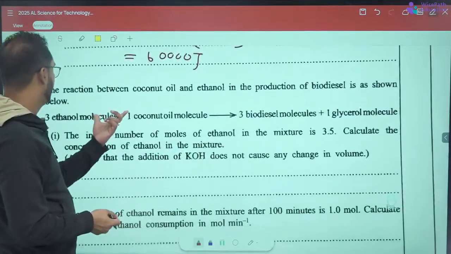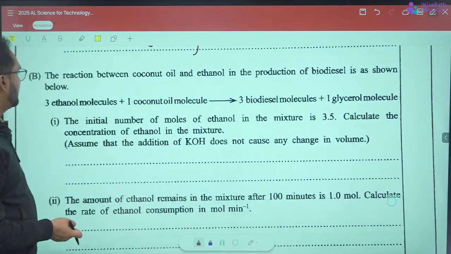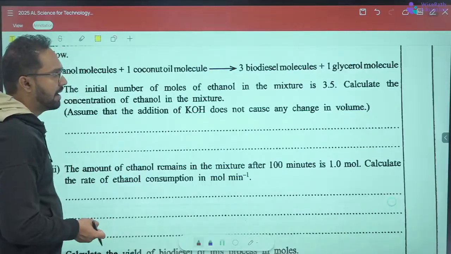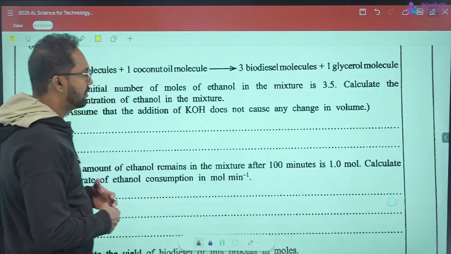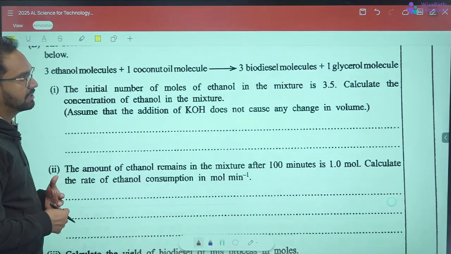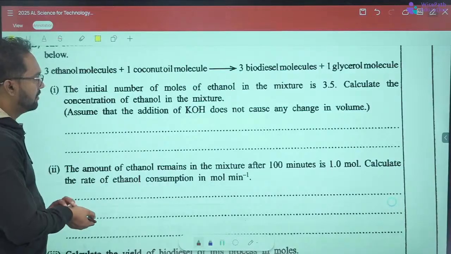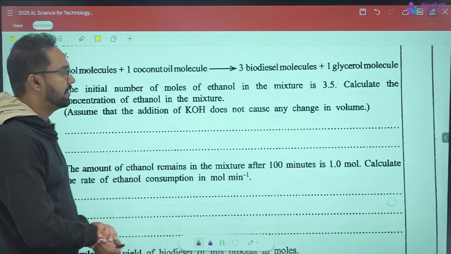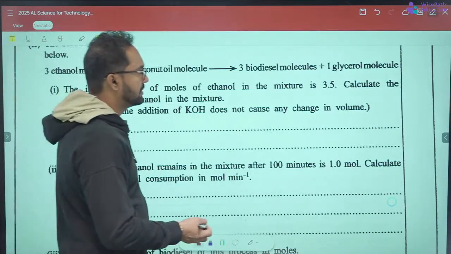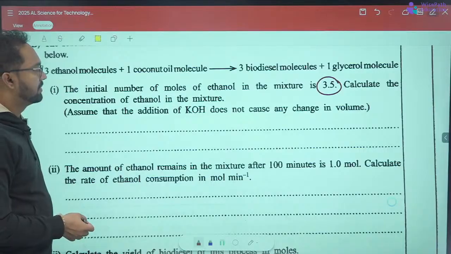The reaction between coconut oil and ethanol in the production of biodiesel is as shown below: 3 ethanol molecules plus 1 coconut oil molecule produces 3 biodiesel molecules plus 1 glycerol molecule. The initial number of moles of ethanol in the mixture is 3.5. Calculate the concentration of ethanol in the mixture, assuming that the addition of KOH does not cause any change in volume.